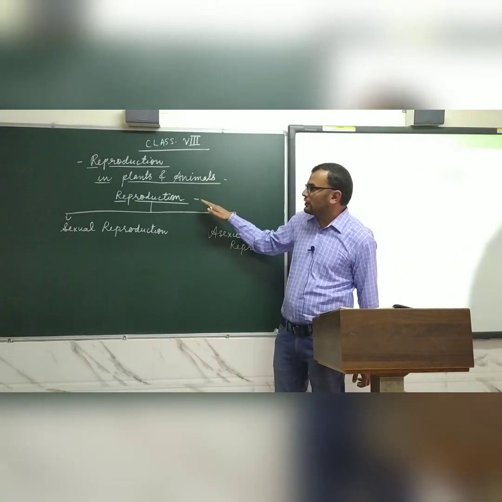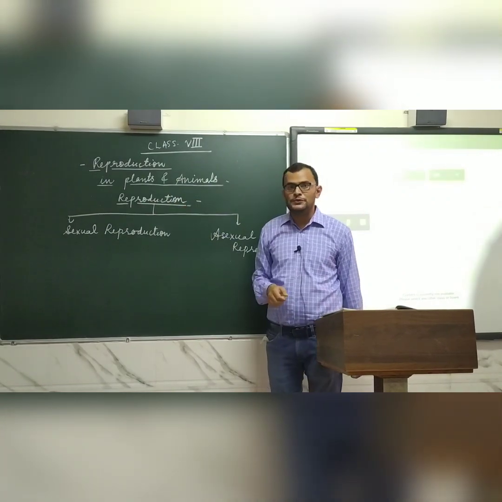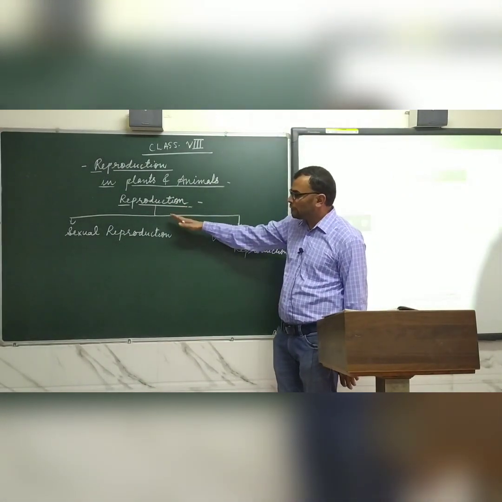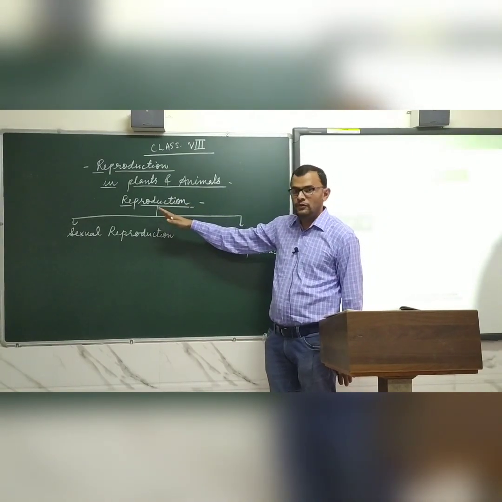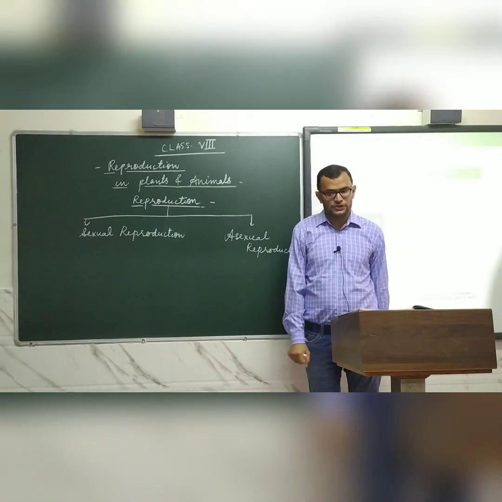So, reproduction is the word. Re means again and production means produce. To produce their own kind is called reproduction. Reproduction is mainly of two types. One is sexual reproduction and another one is asexual reproduction.